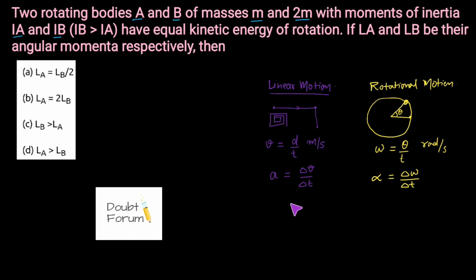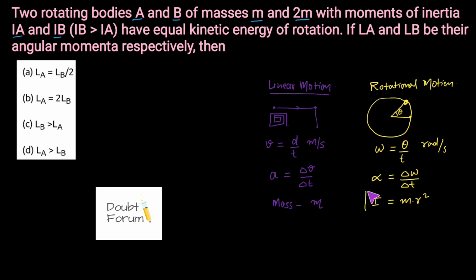In linear motion we have the concept of mass, represented by the letter m. Similar to mass, in rotational motion we have the concept of moment of inertia, represented by the letter I. So this I is the mass equivalent in rotational motion. The formula for moment of inertia is the second moment of mass, m into r square. That moment of inertia is equivalent to mass in rotational motion.